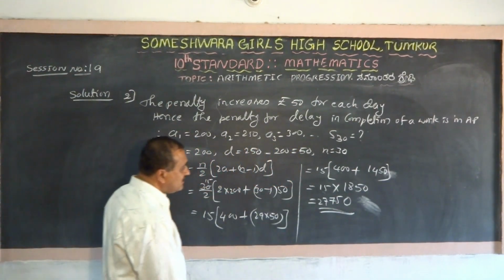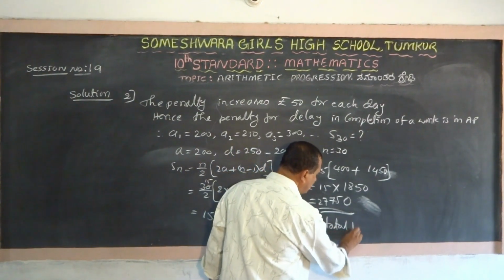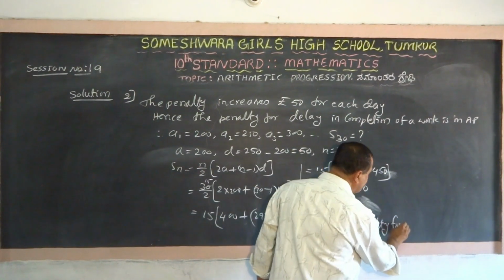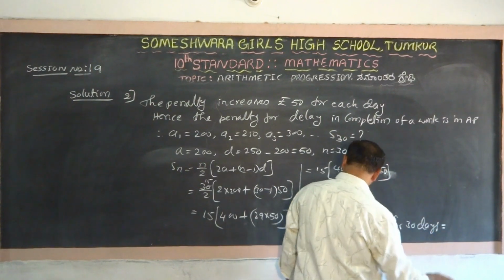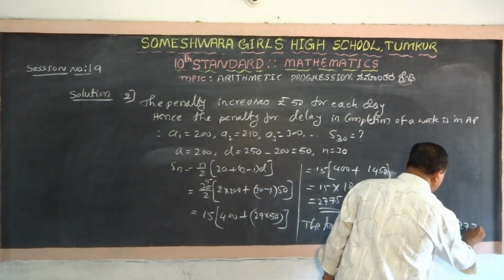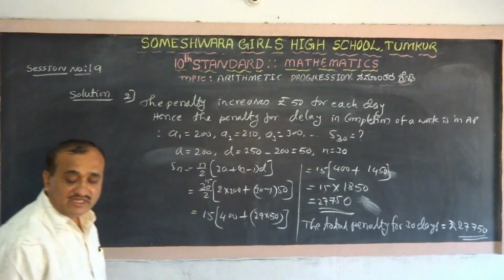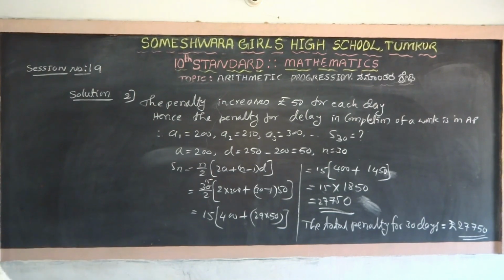Is it right? The total penalty for 30 days is equal to rupees 27,750. This will be the answer. The total penalty he has to pay is 27,750.